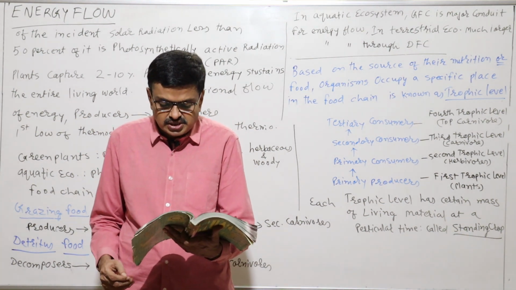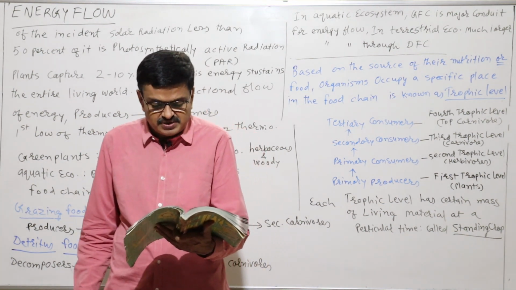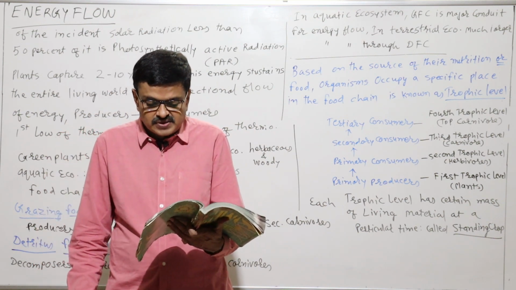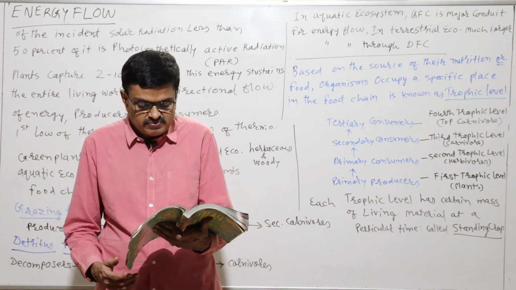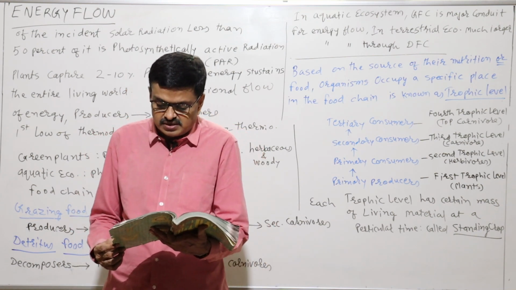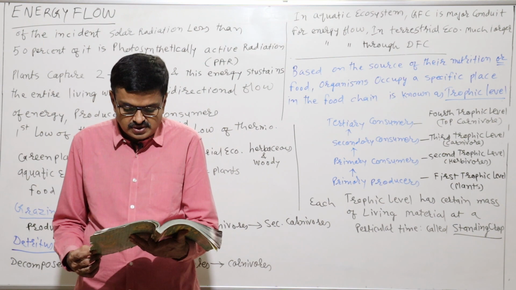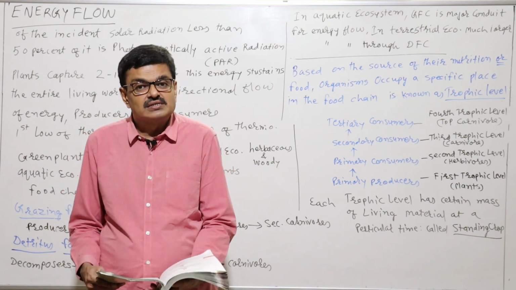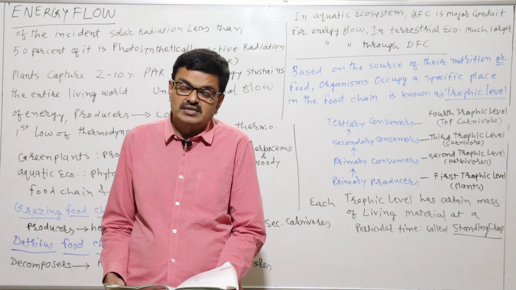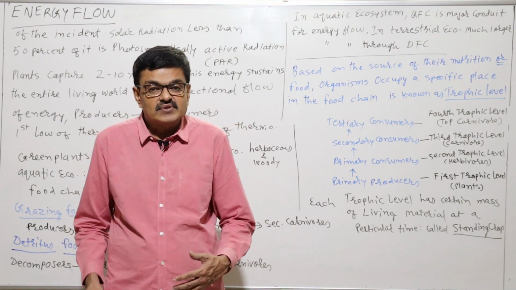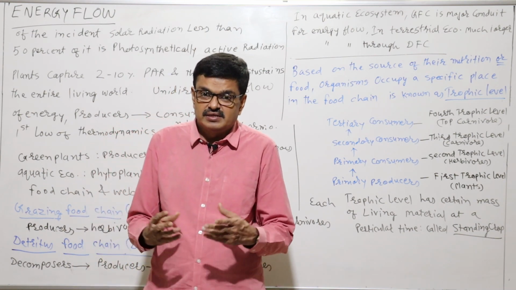Any calculation of energy content, biomass, or mass has to include all the organisms in the trophic level. No generalization can be made if we take only a few individuals at the trophic level into account. Also, many occupy more than one trophic level simultaneously. Sometimes some of the organisms occupy more than one trophic level.